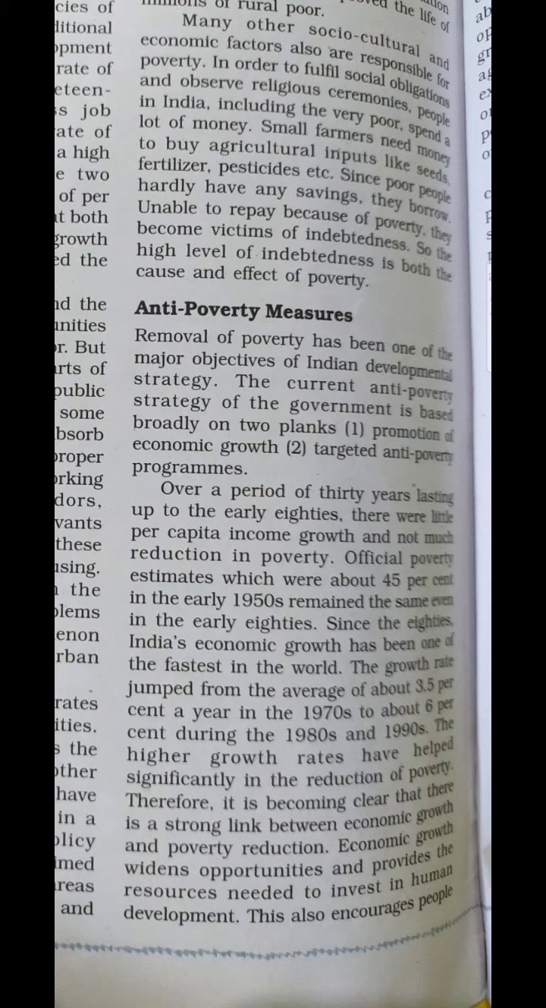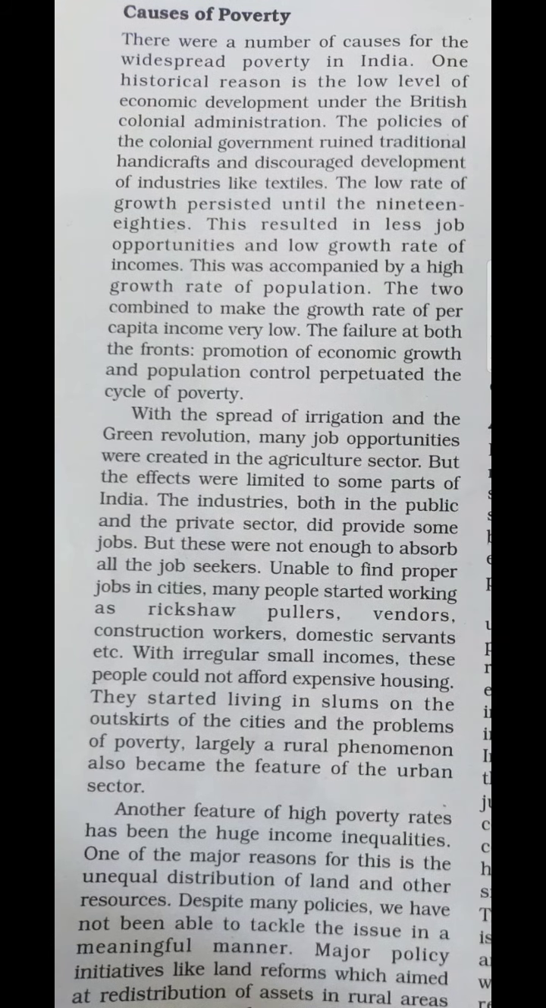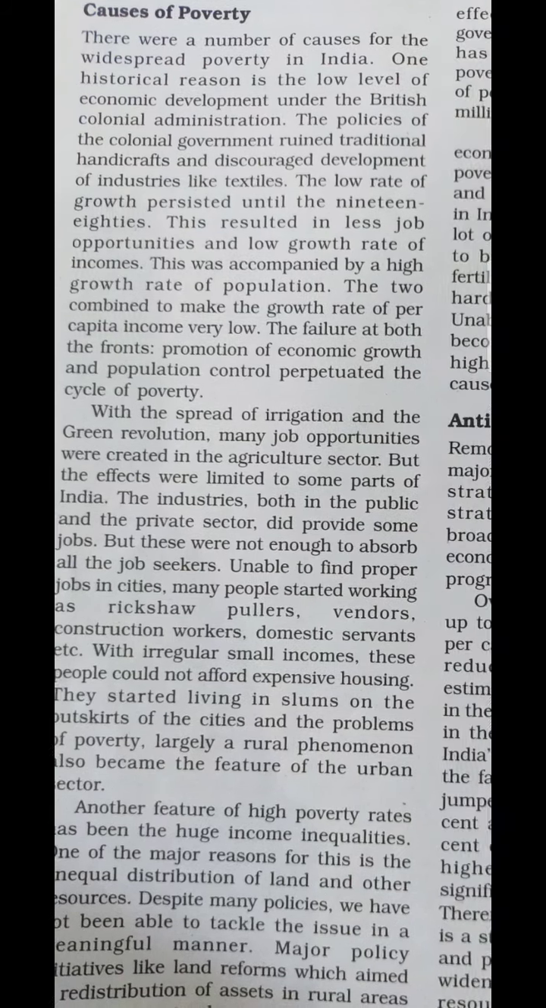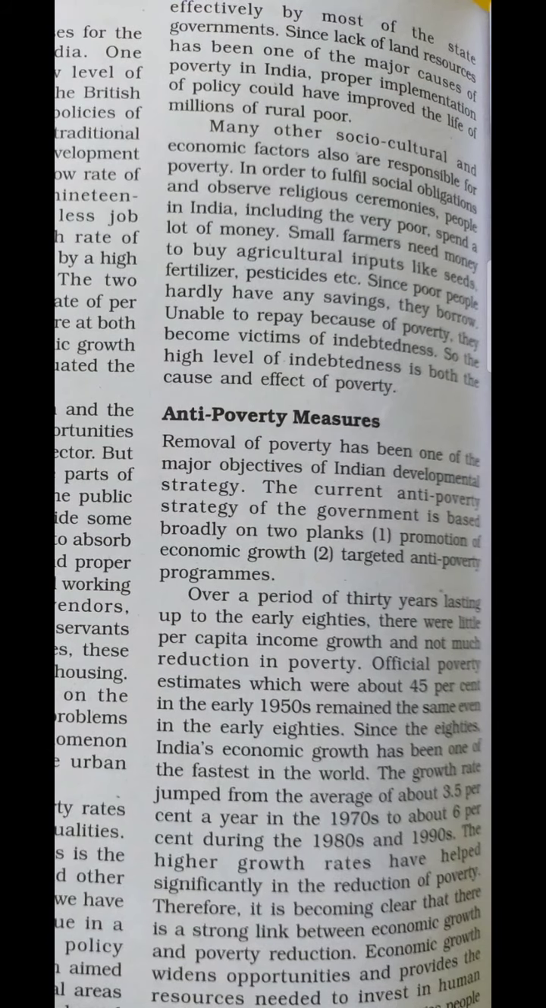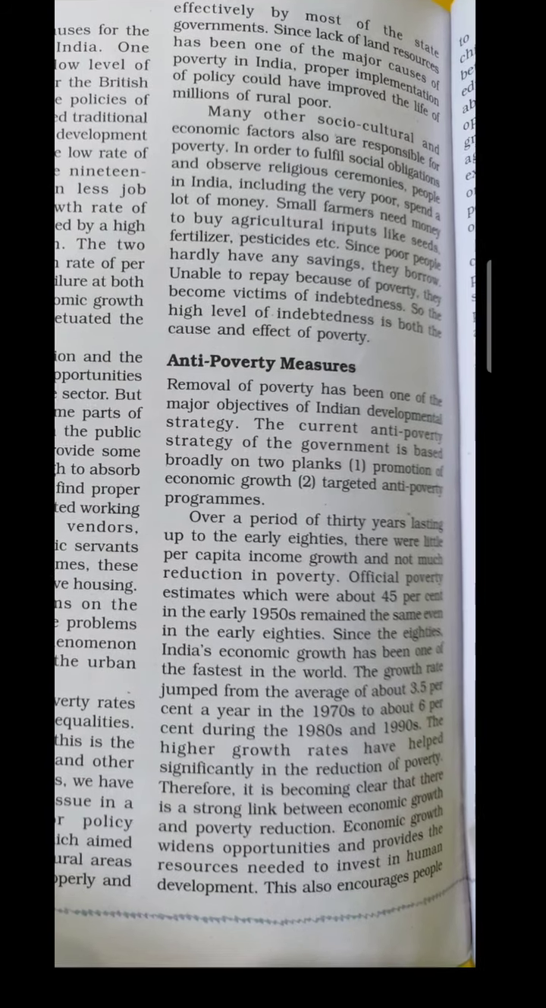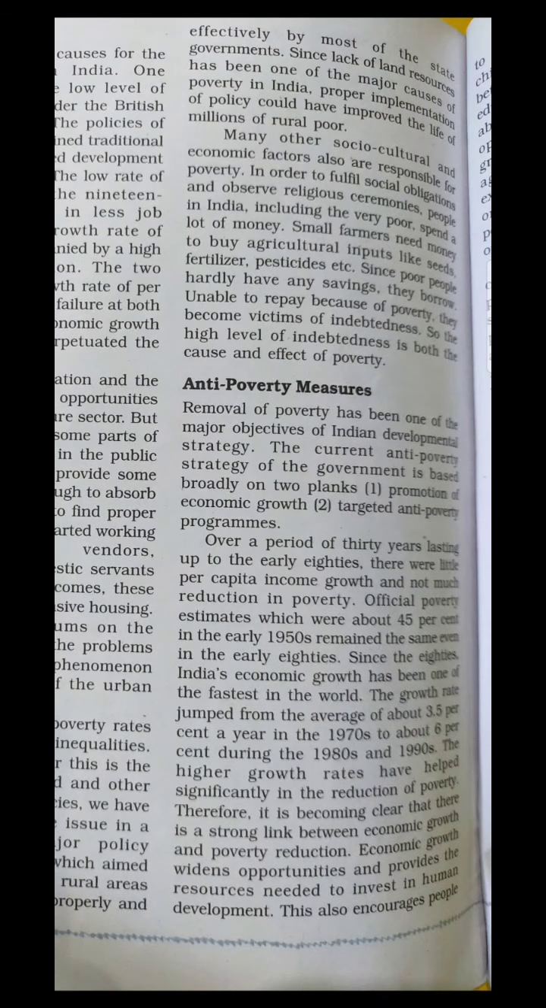The next one is related with the anti-poverty measures. What are the main measures being taken by the government for the removal of poverty? So we have already discussed the causes of poverty. What are the main causes for the occurrence of poverty? Now we are going to discuss the various measures being taken by the government just to control poverty. As we all are aware, poverty is a very big problem that our country is facing. So it is very important to control it.